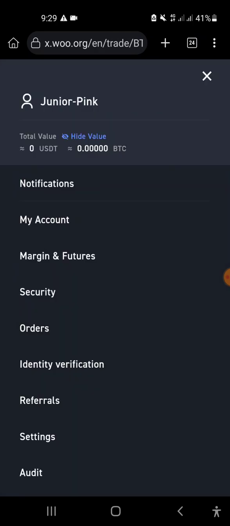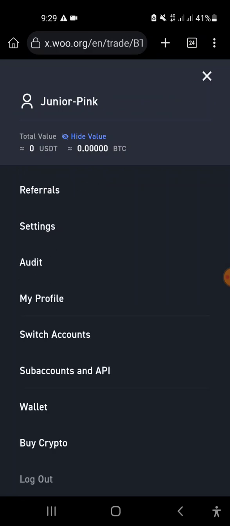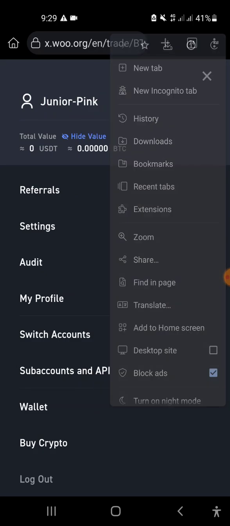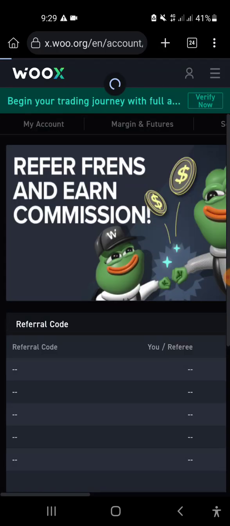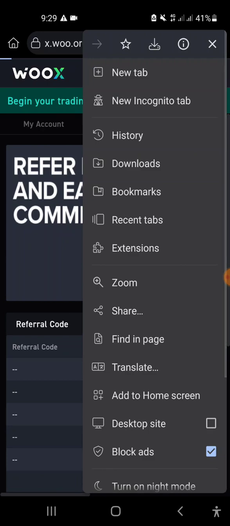If I click on this main button here, something is here. If I do this thing on desktop, I don't need to do anything about that. What happened after doing that? Maybe the UID will pop up.